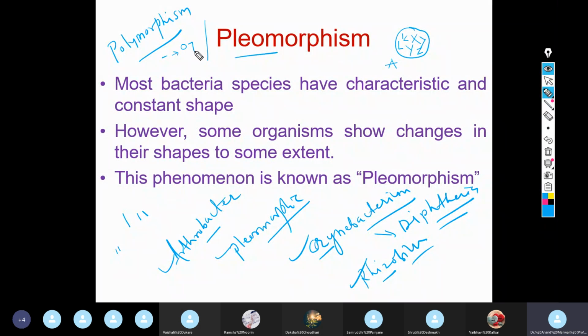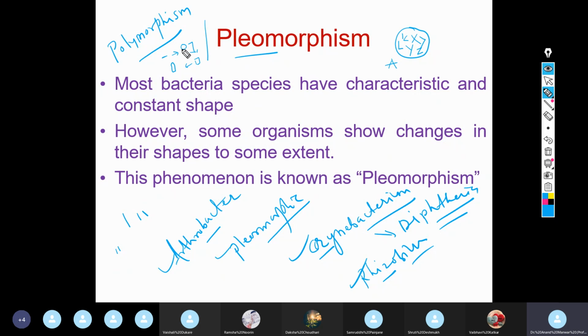Then after some time, it is changing to square. Then it is again coming to rod. So it is changing its morphology.